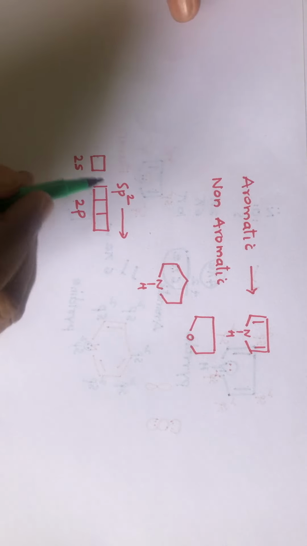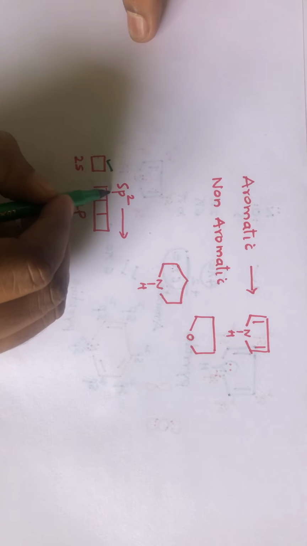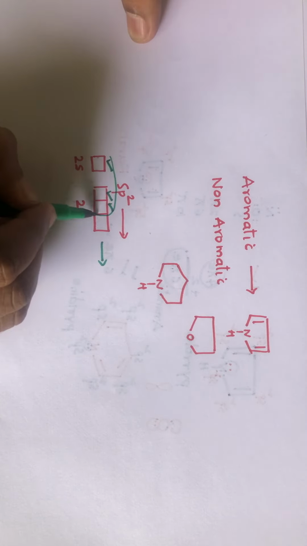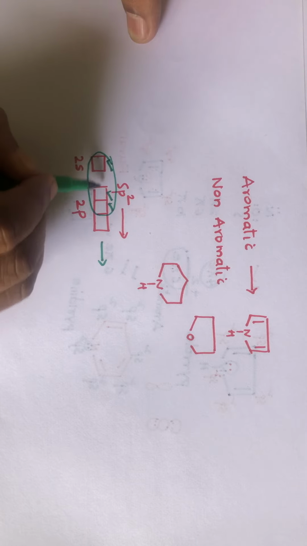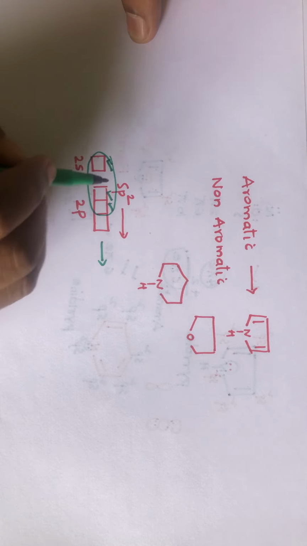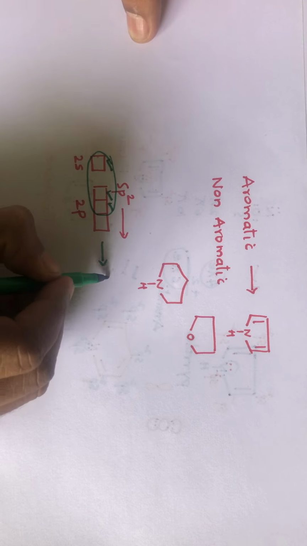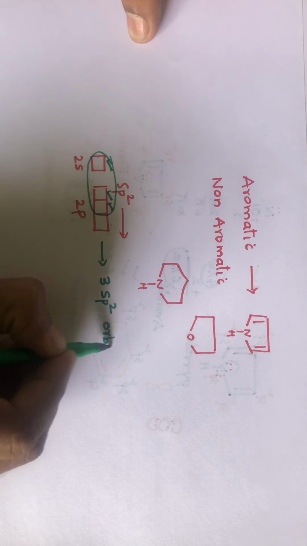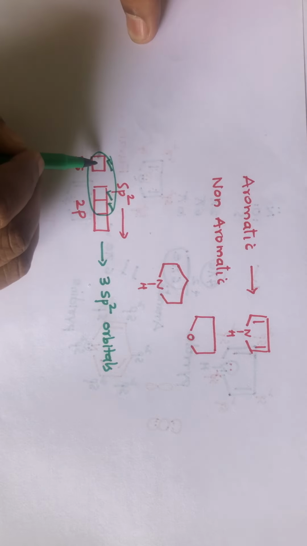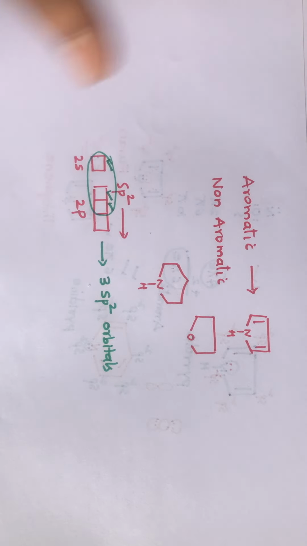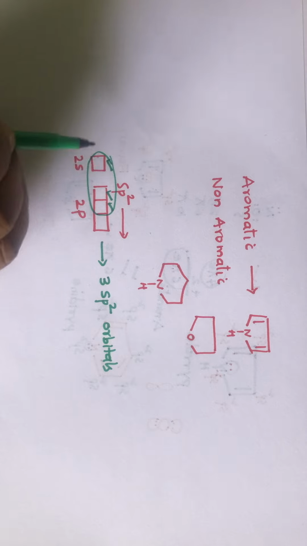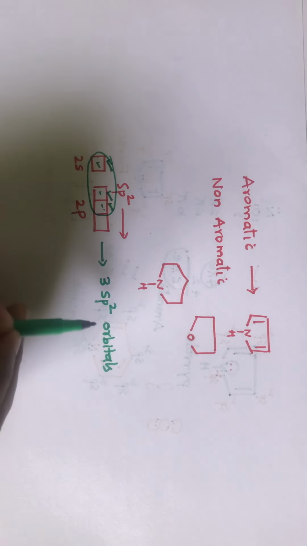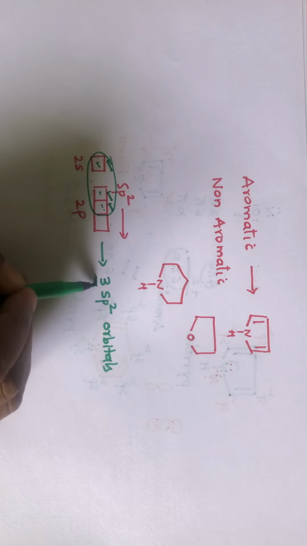If the hybridization is sp2, that means 1s and 2p will combine. 3 have combined, so this combination will give you 3 sp2 orbitals, because one feature of hybridization is that the number of orbitals that combine is equal to the number of hybrid orbitals formed.